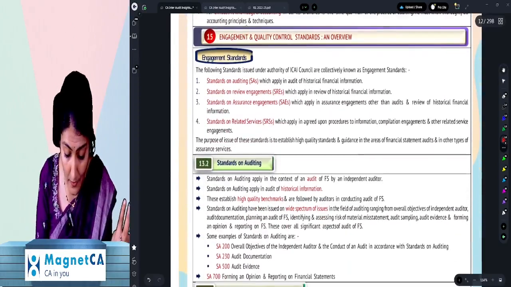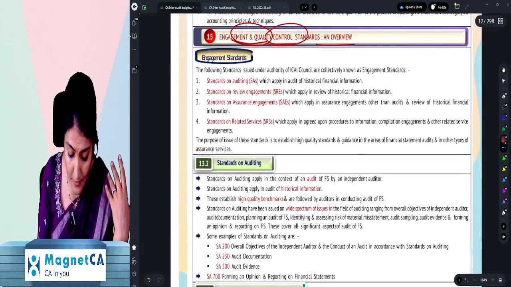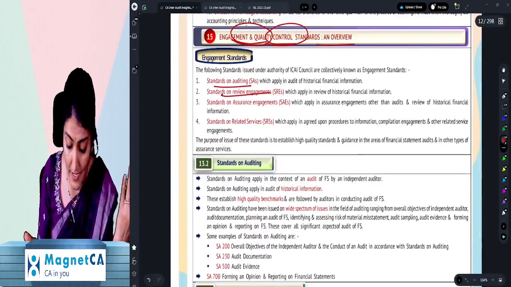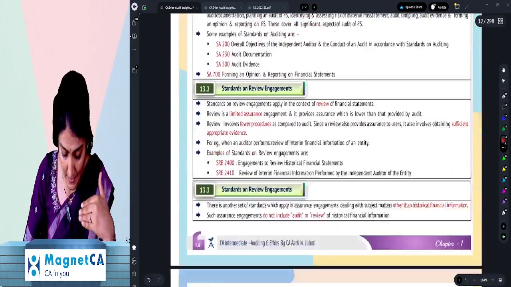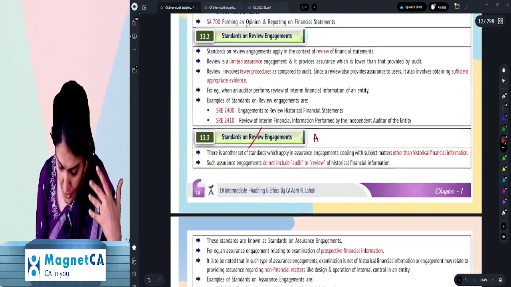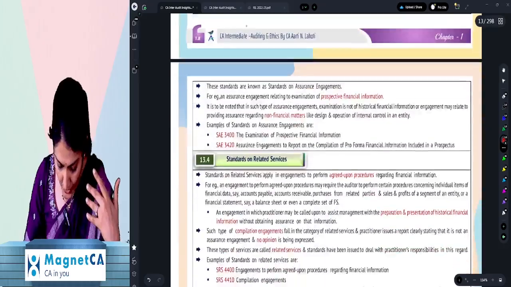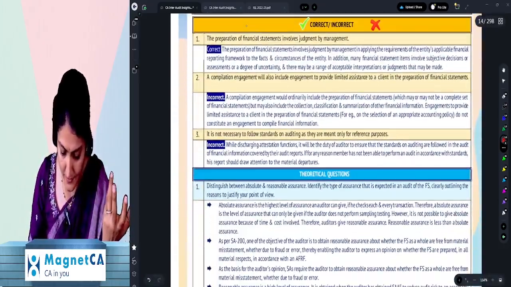Then EQCS, which I already discussed with you: engagement and quality control standards, standards on auditing, standards on review engagements, standards on assurance services, standards on related services, with a paragraph for each one of them. Then why standards are needed.